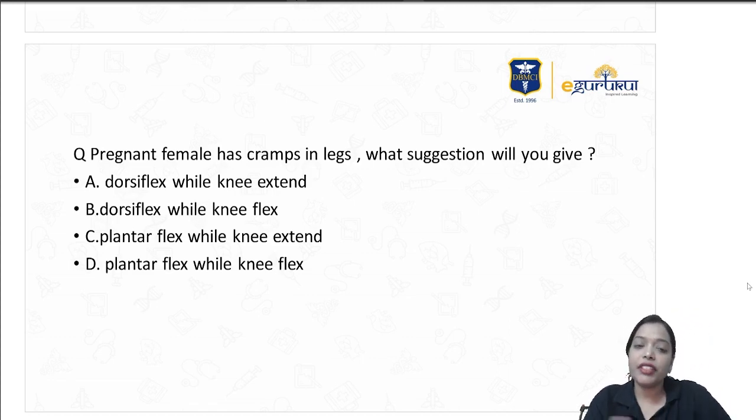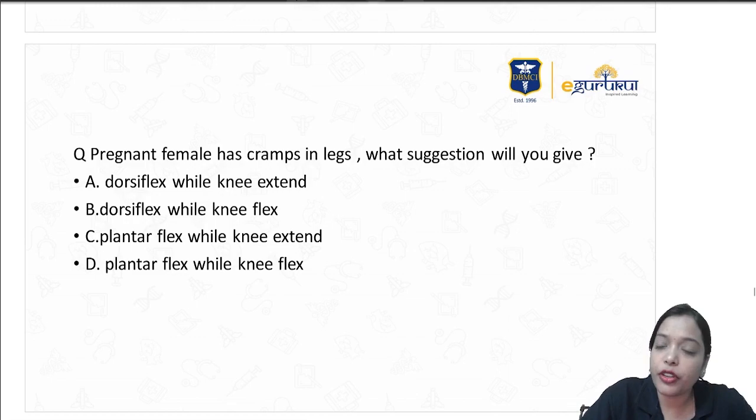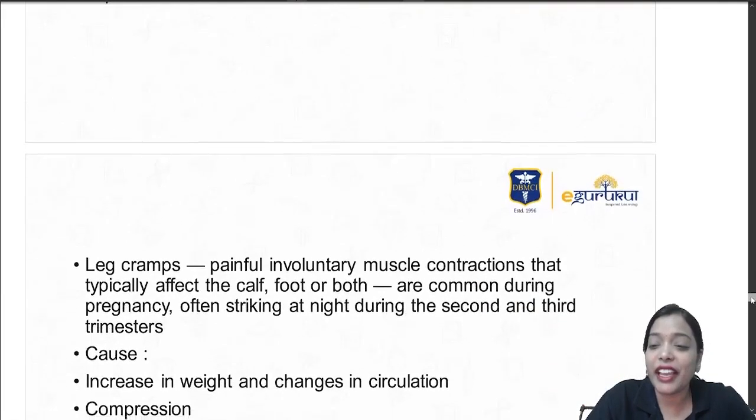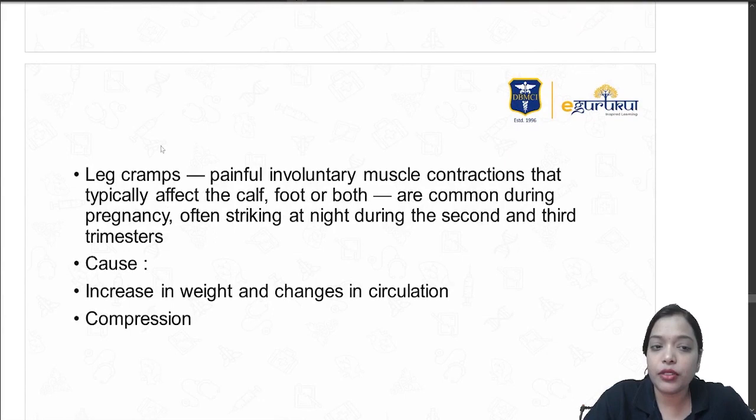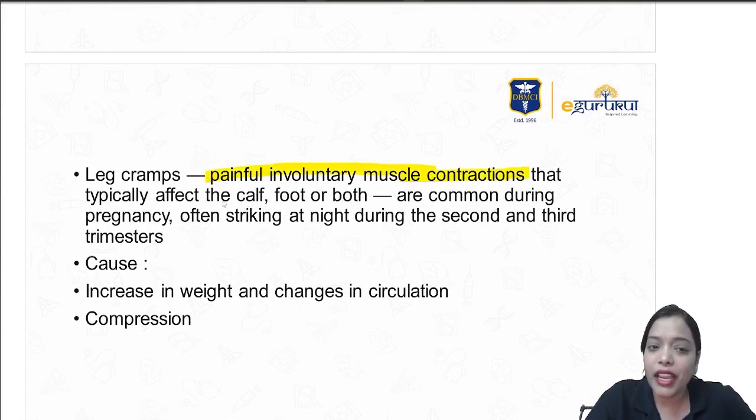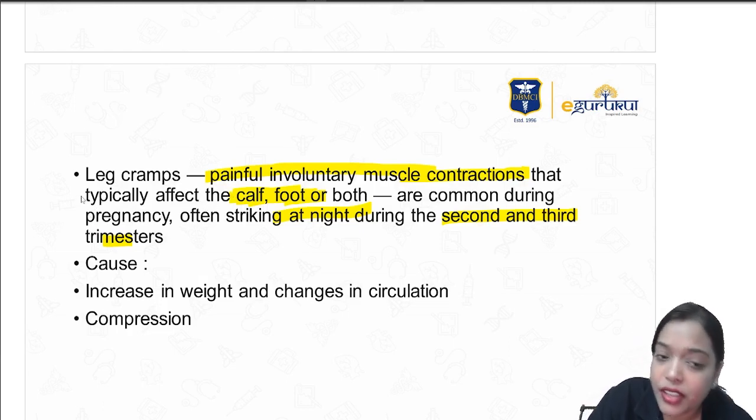Leg cramps are probably thought to be due to the weight gain. These are painful involuntary muscle contractions. Mainly they affect the calf and foot or both. They are mainly seen at night during the second and third trimester. Causes are thought to be the increase in weight and change in the circulation. Compression by the fetus on the lymphatics and vessels is thought to be another reason. Compression by the gravid uterus is thought to be another reason for these leg cramps.